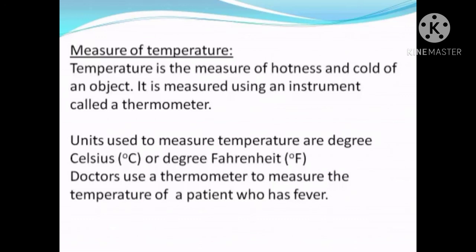But sometimes you will find a thermometer which will show a black color increasing and decreasing, isn't it? When the black color increases, we know the body temperature is increasing. So that is called the mercury level in the thermometer. I'll show you in the next slide.